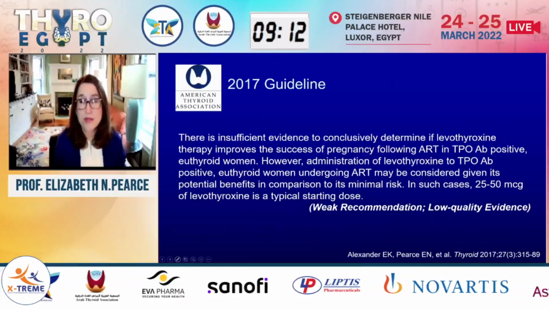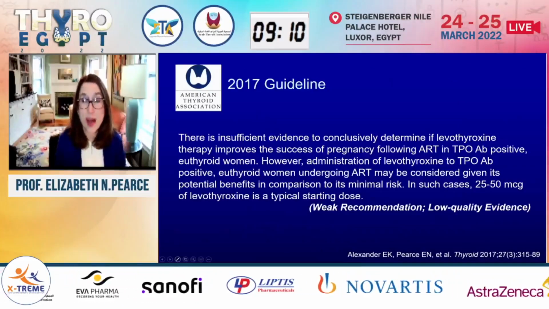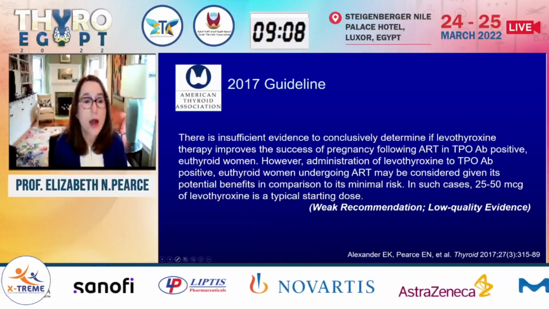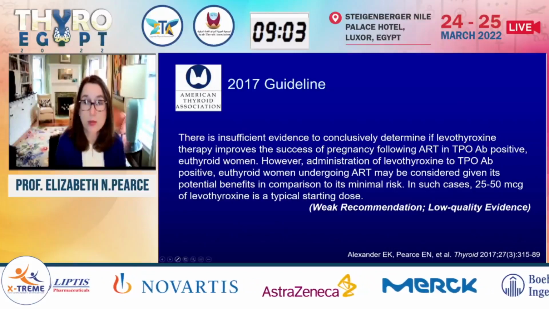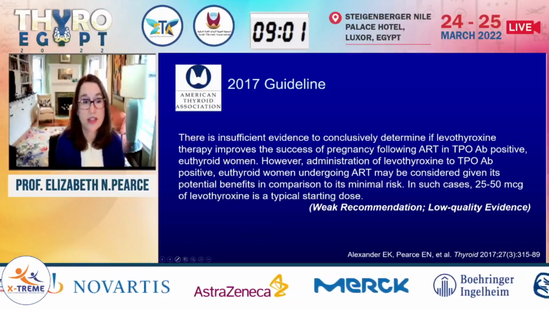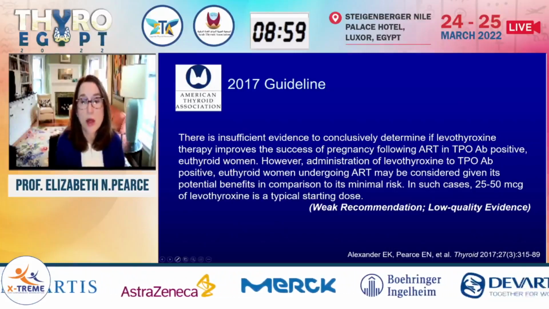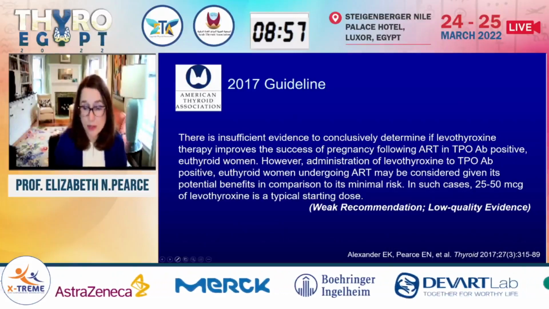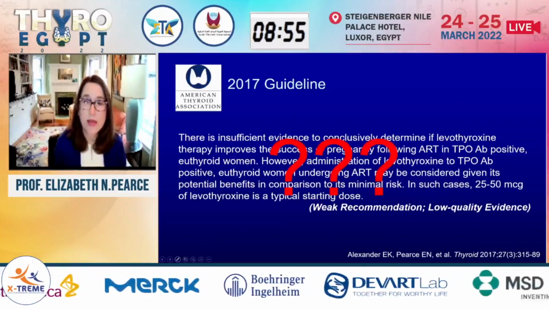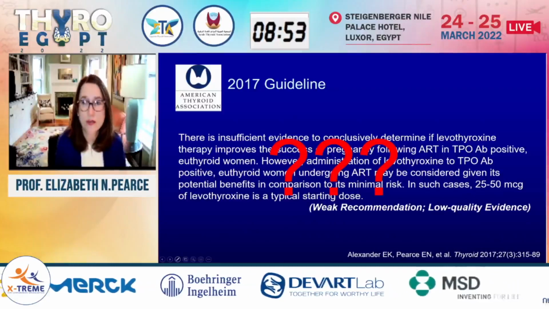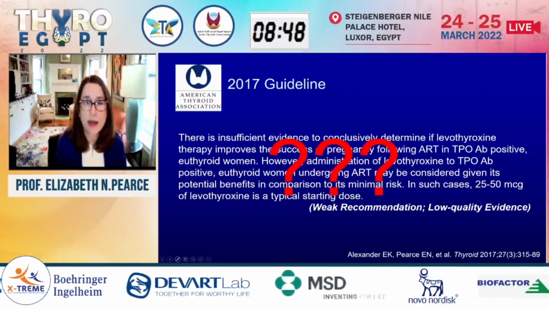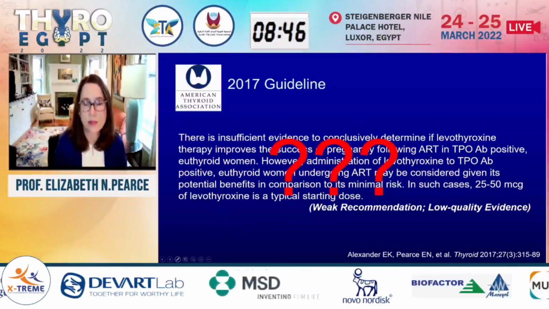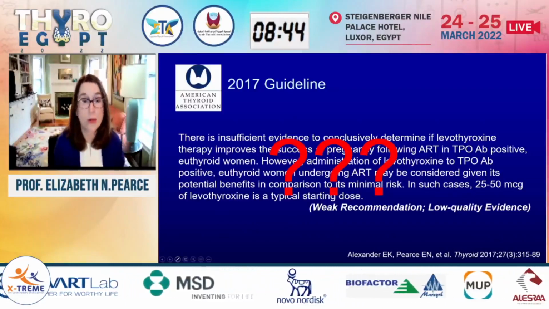In 2017, the guidelines said, at that point, based on the evidence we had, there was insufficient evidence to conclusively determine whether levothyroxine improved success after ART in TPO antibody positive euthyroid women. We suggested considering treatment in those women, but I think in light of the subsequent negative trials, that is clearly going to have to be reconsidered as the guidelines are revised, and this is not something I am doing any longer in my own clinical practice.